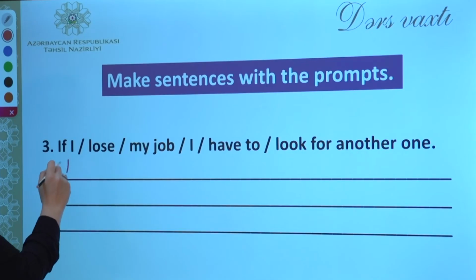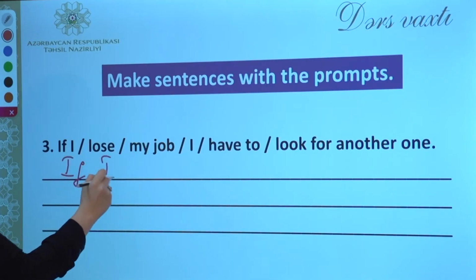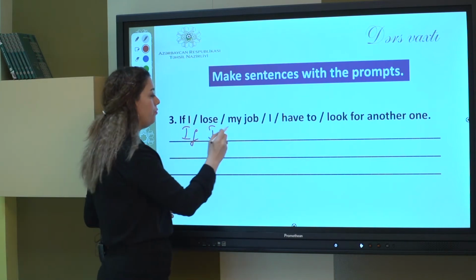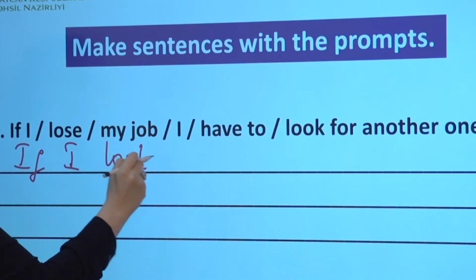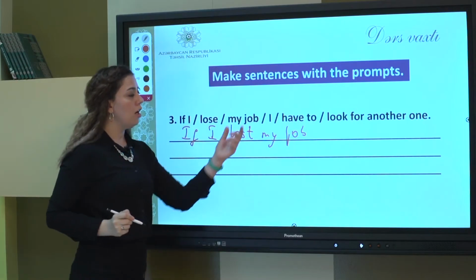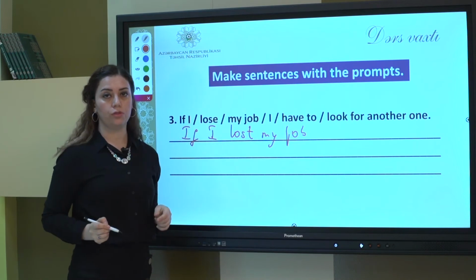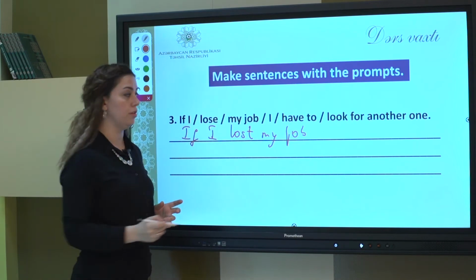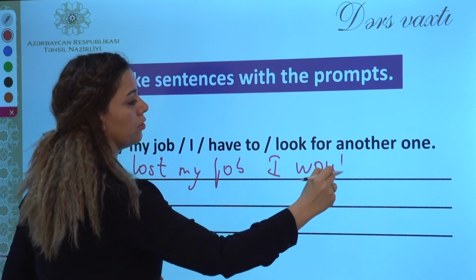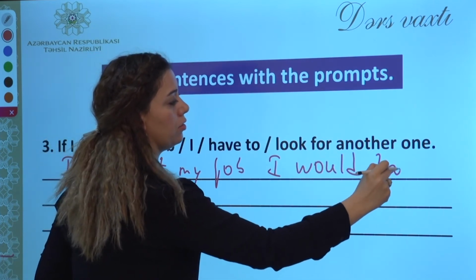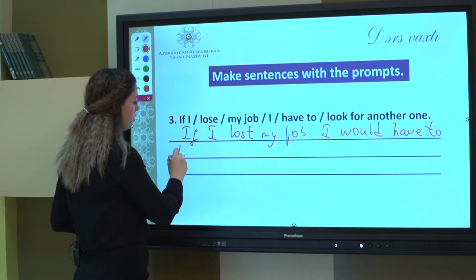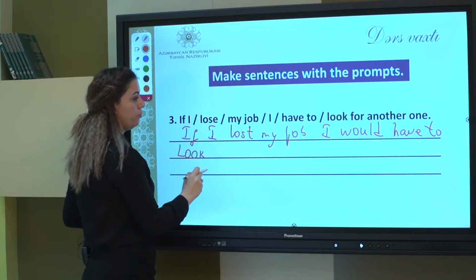So let's write. If I lose, we will say lost, because we need past simple. If I lost my job, I would have to look for another one. I have to use would here.